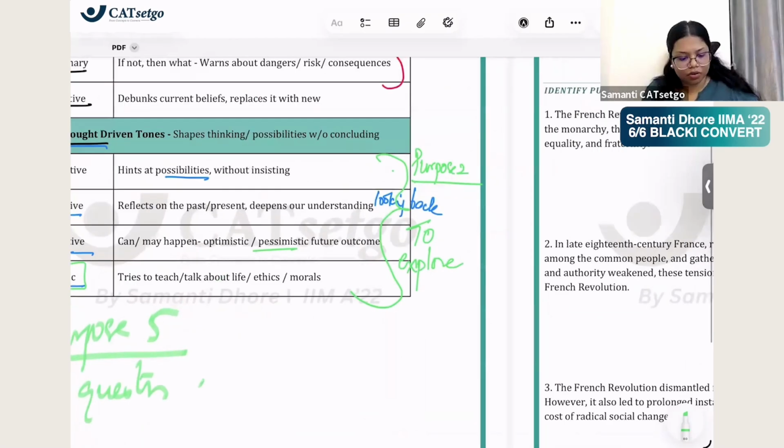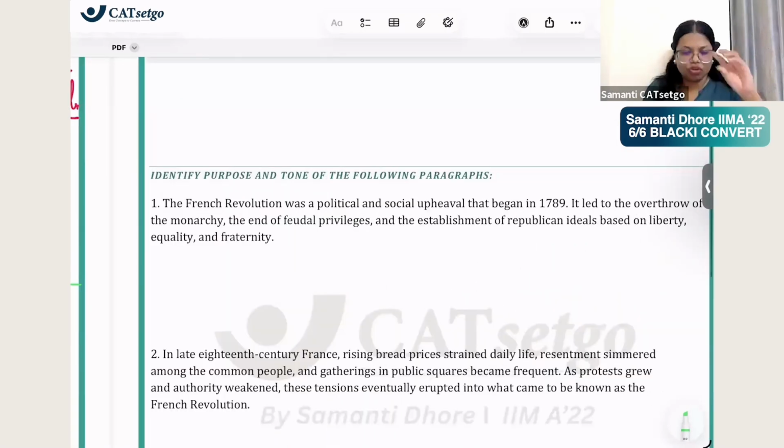Very good. Chalo. Okay then. Chota paragraphs only.